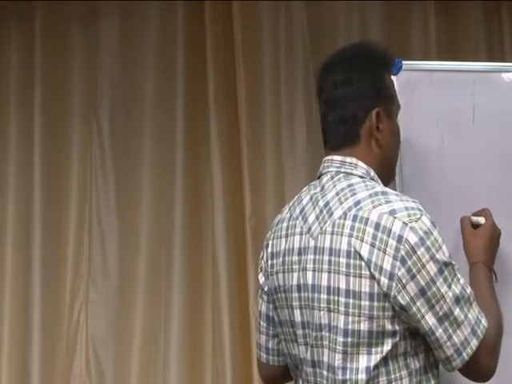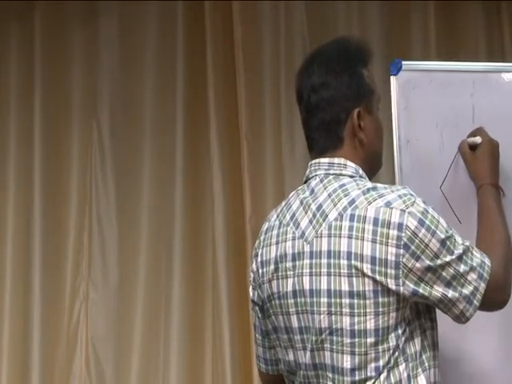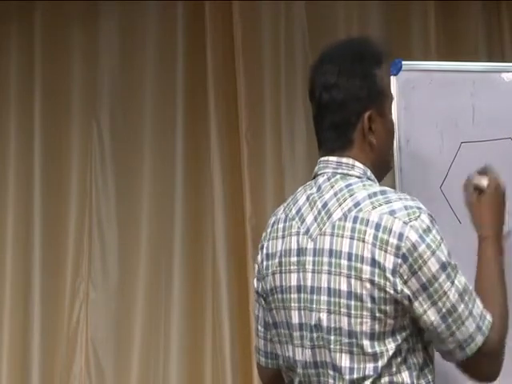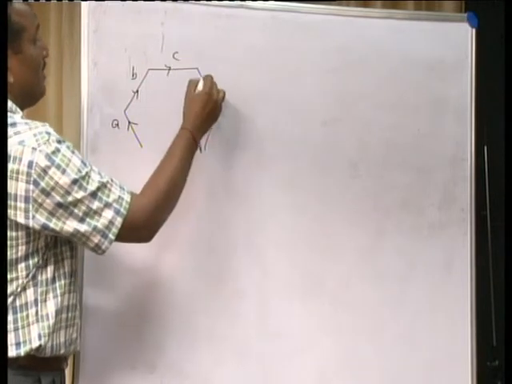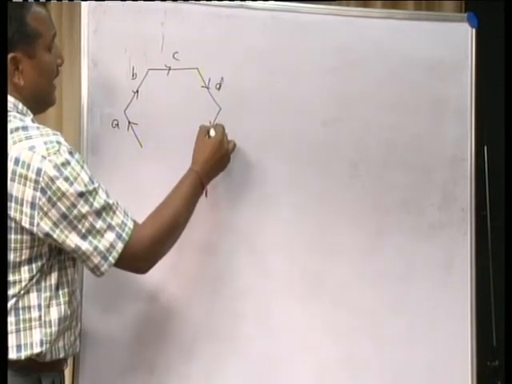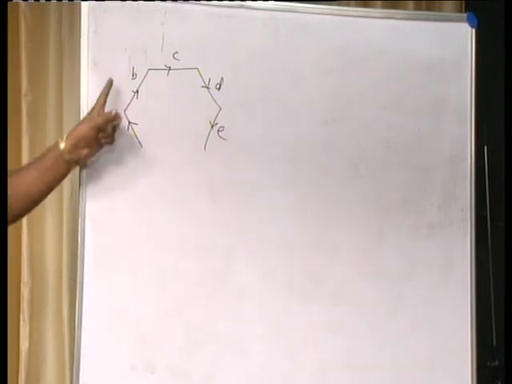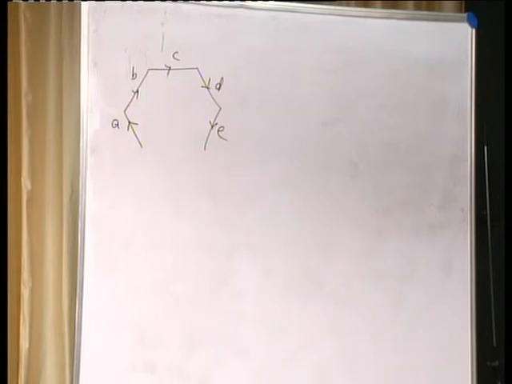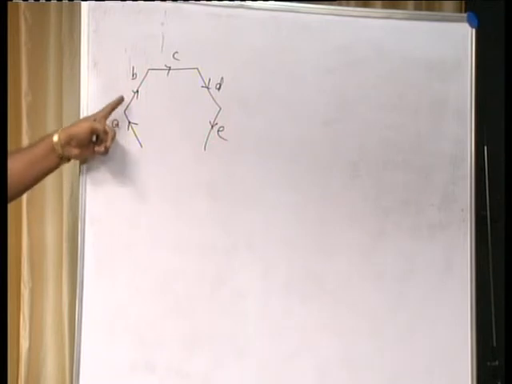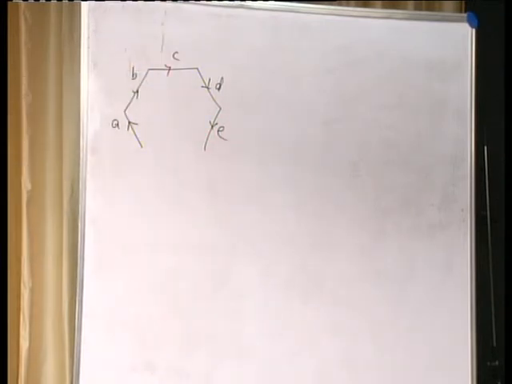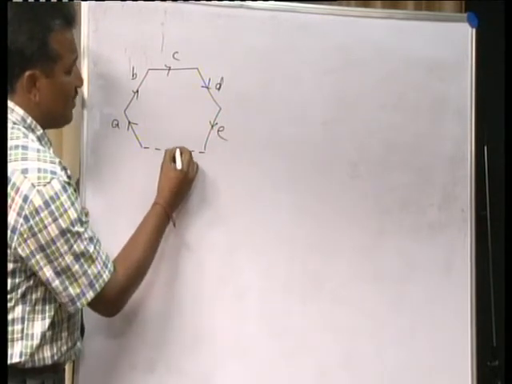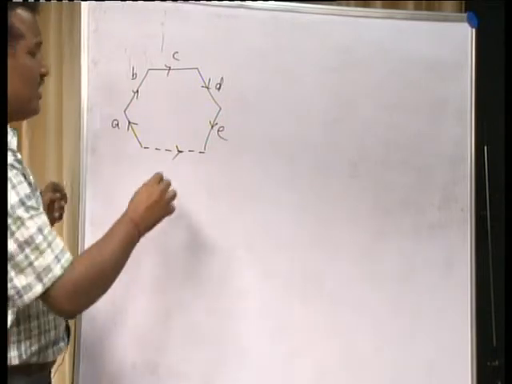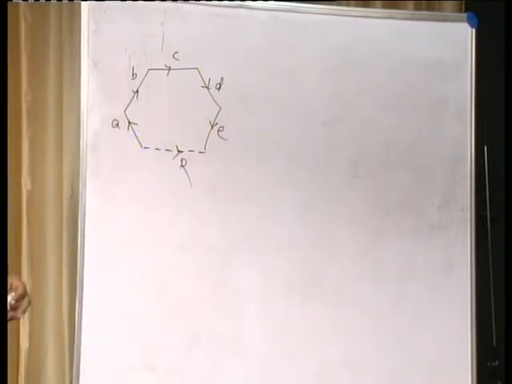So, for example, you can construct a polygon. This may be a polygon like this. It will be acted on by a force A, a force B, a force C, D, E, like that. When this number of forces act on a body simultaneously, their magnitudes and directions can be represented by the sides of a polygon taken in order. Then the closing side of that polygon, in the reverse direction, gives the resultant of all these forces.